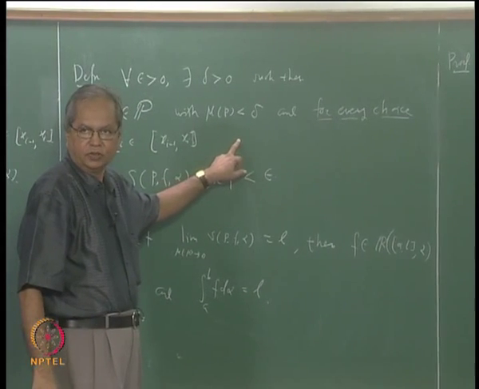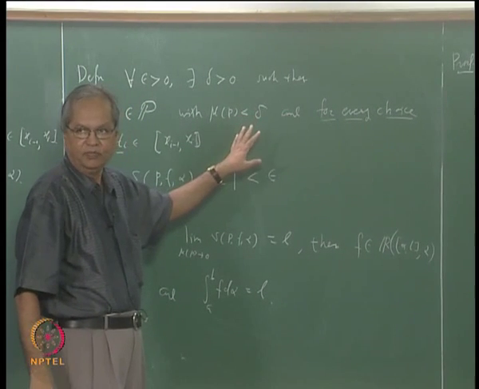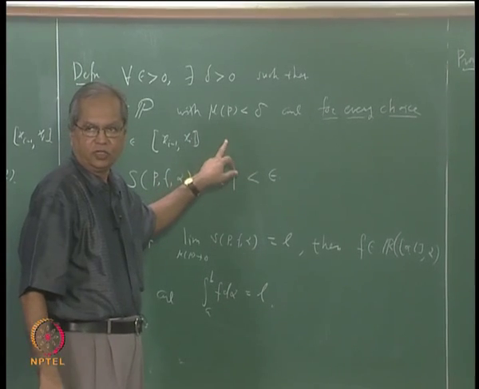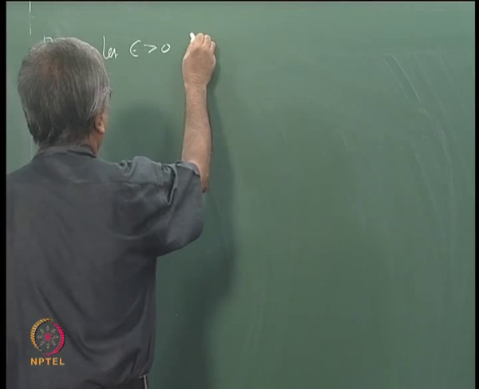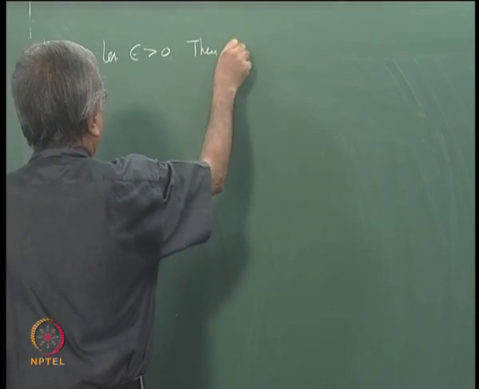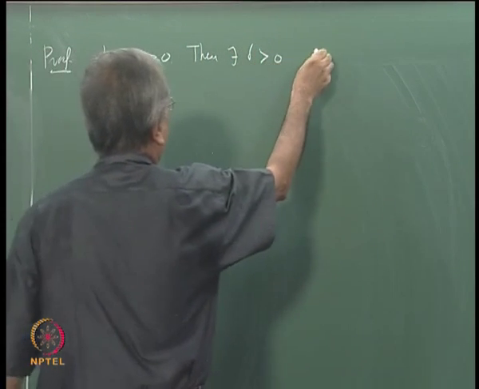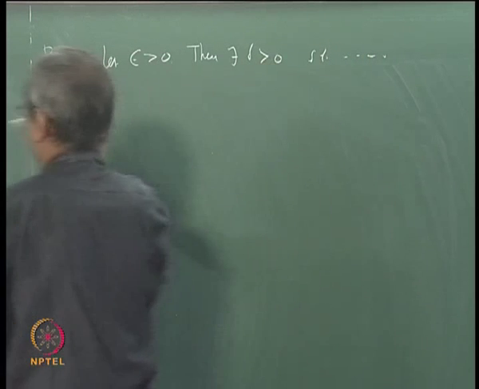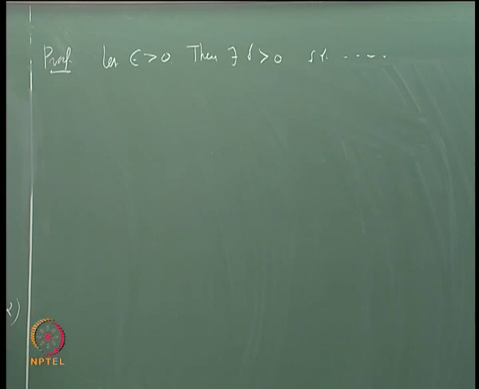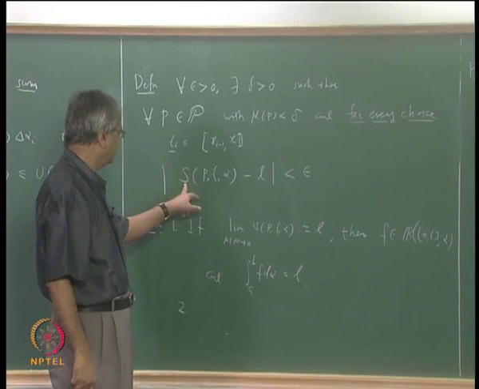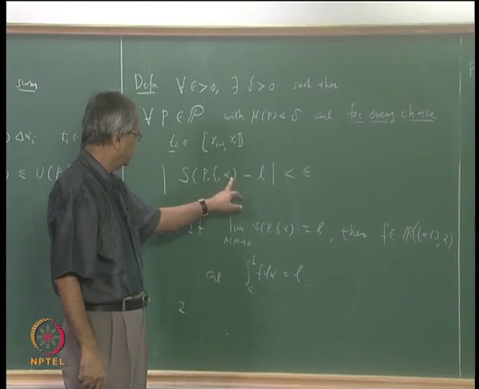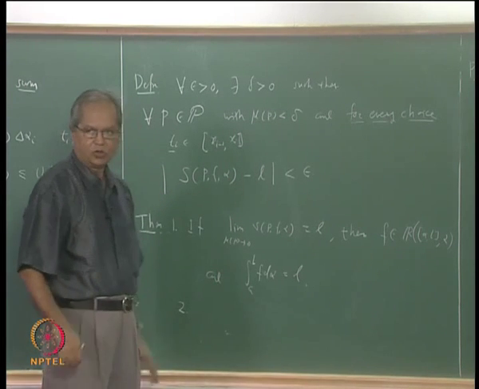So for this epsilon there should exist some delta such that, whatever we have written here, if you take any partition with mesh of P less than delta, and for every t_i, this difference S_P(f, alpha) minus L is less than epsilon.